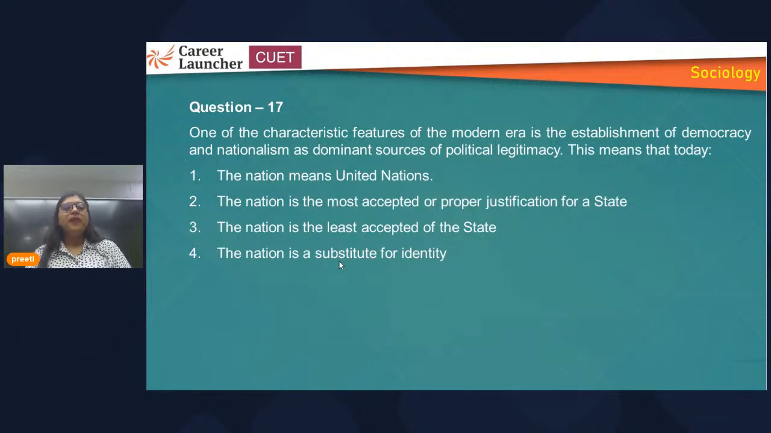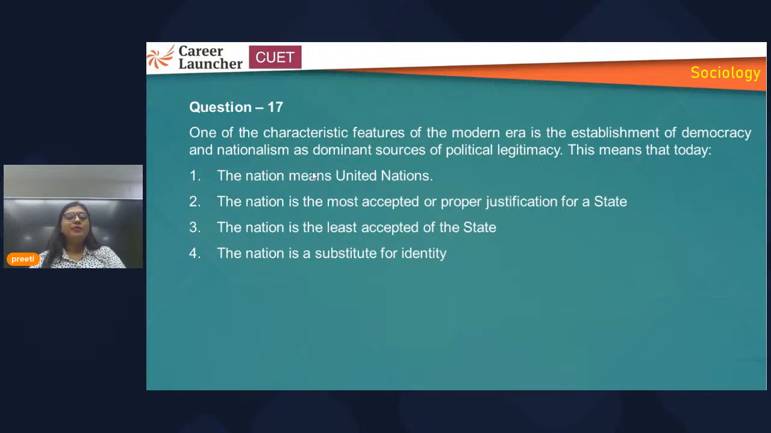Now the next one. One of the characteristic features of the modern era is the establishment of democracy and nationalism as dominant source of political legitimacy. So here they have asked about the characteristic feature of the modern era: establishment of democracy and nationalism, the dominant source of political legitimacy. So here democracy and nationalism have been talked about. On that basis you can understand from which chapter this question may have been asked, and what are the features of democracy and nationalism. By reading the options you can answer the question easily.